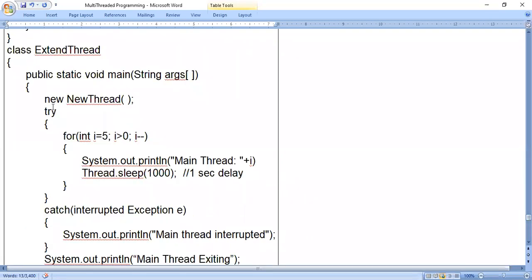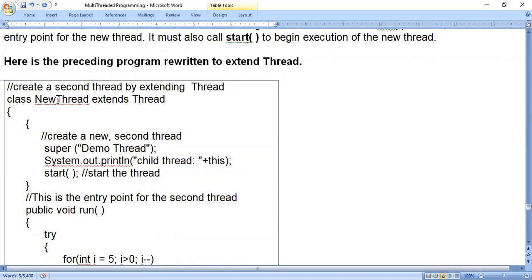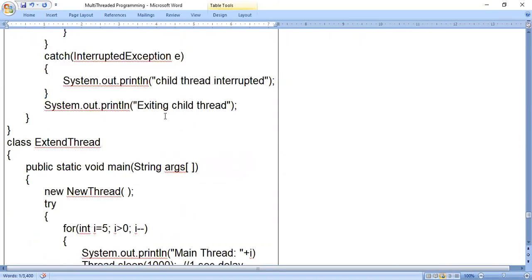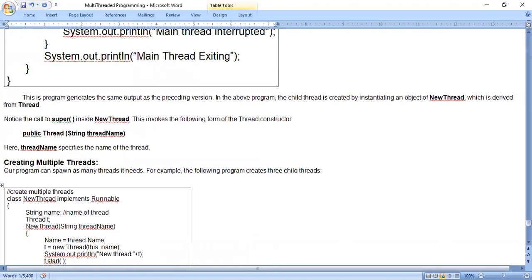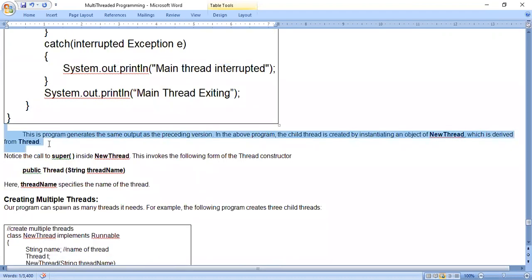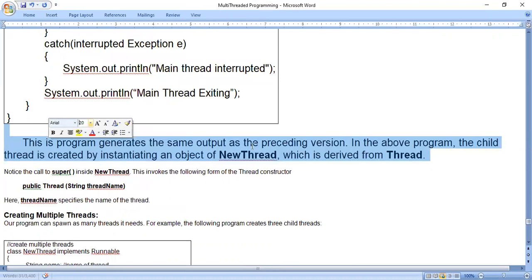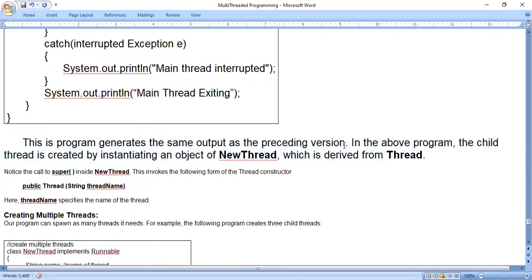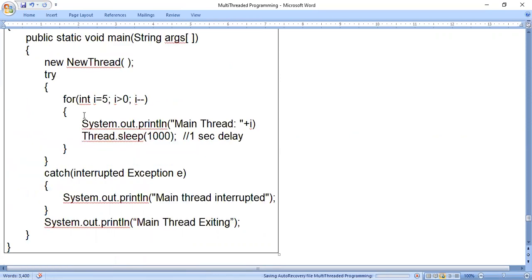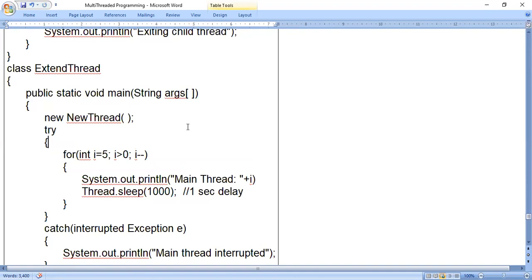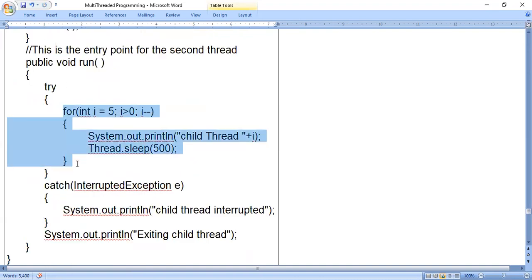Now in the main program, new Thread, where new is a keyword. New Thread means it is a constructor of the class that we have created. Here they are telling that this program generates the same output as the preceding version, because you look at the for loop in the main thread and the for loop in the child thread, the same thing we have used in the previous program.